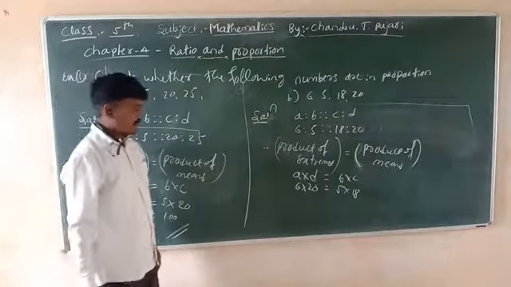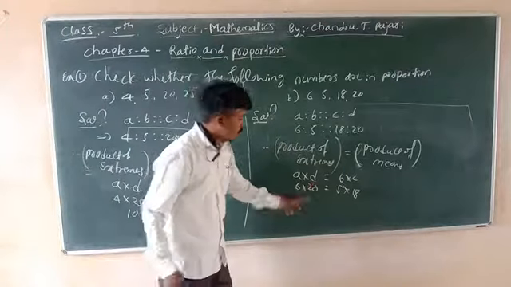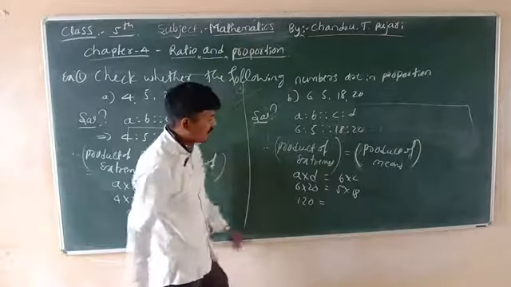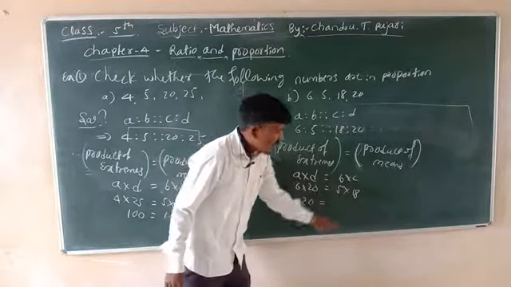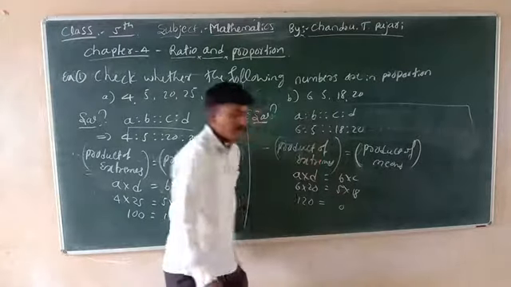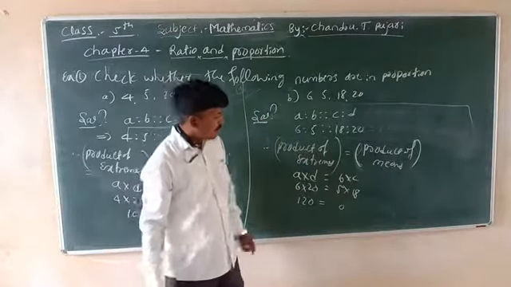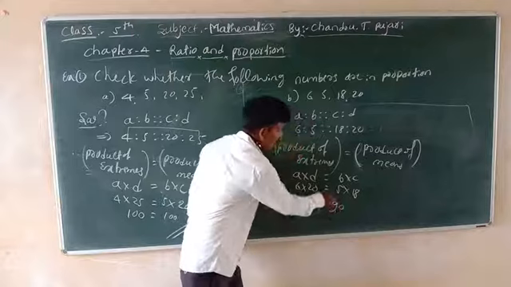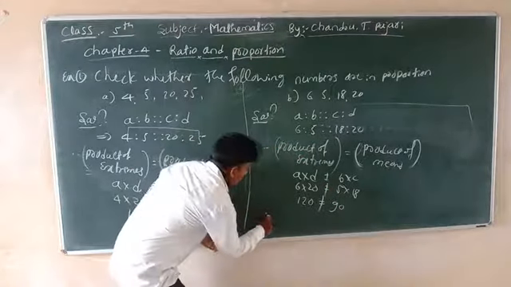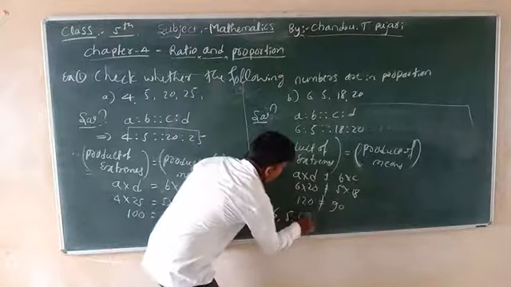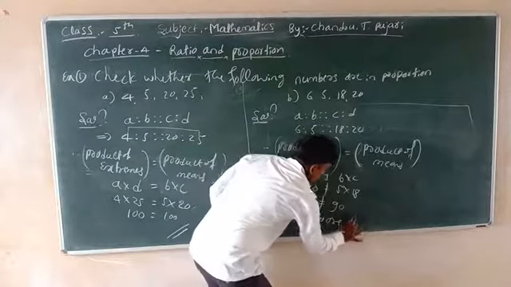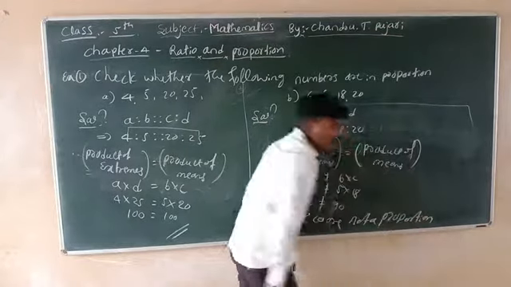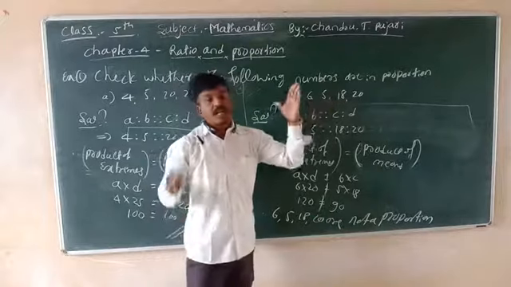Therefore, multiplication. 6 2s are 12, so 120, is equal to 18 5s are 90. Therefore, these two are not equal. Therefore 6, 5, 18 and 20 are not in proportion. In the second example, these four numbers are not in proportion.